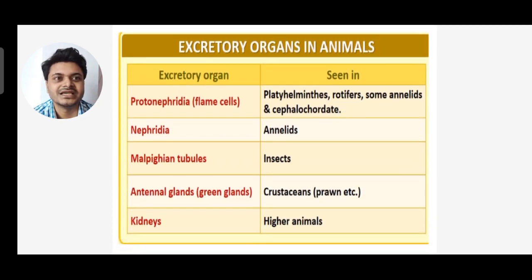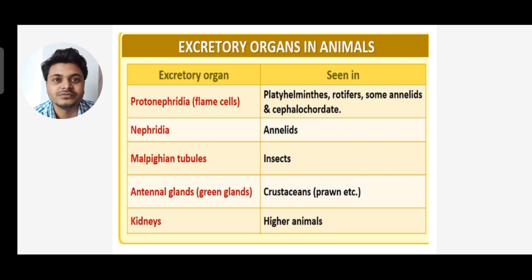Now let's see the excretory organs in animals. On the left hand side are the excretory organs, and on the right hand side the organisms in which they are found. Protonephridia, also called flame cells, are the excretory organs for platyhelminthes, rotifers, some annelids and cephalochordates. Nephridia are the excretory organs for annelids.